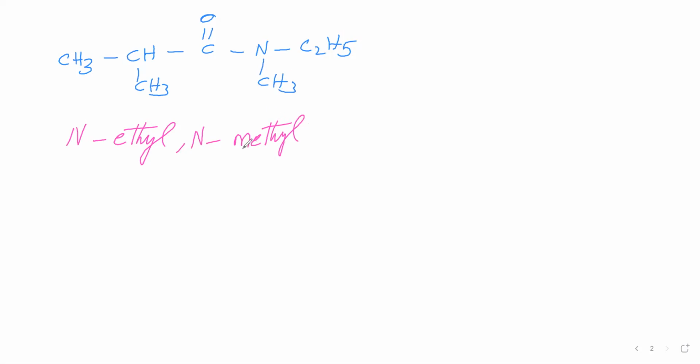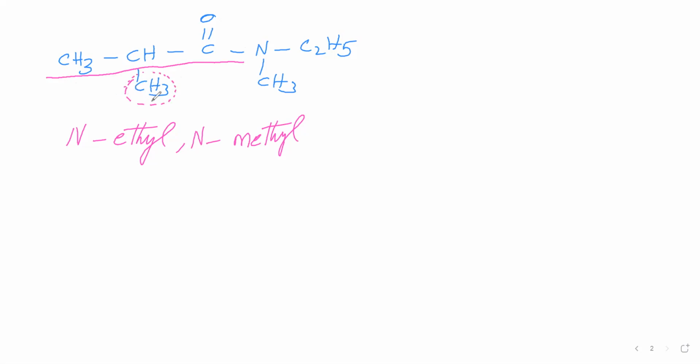Now ethyl and methyl: we say ethyl first because alphabetically E comes first, next M. Next we have to see this name. In this one, you select the parent chain. This CH3 comes under branch.